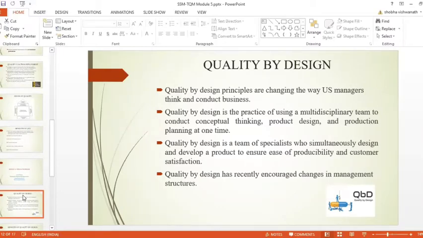In this technique, many stages of product development are handled simultaneously rather than sequentially. This concept helps to reduce the product lead time and reduces production cost. Quality by design is the practice of using a multidisciplinary team to conduct conceptual thinking, product design, and production planning at one time. Quality by design has recently encouraged changes in management structures.